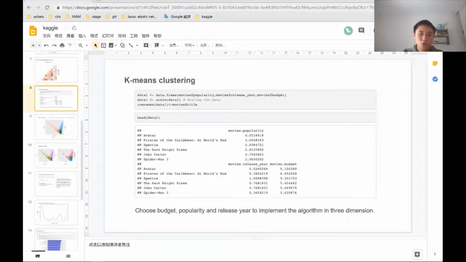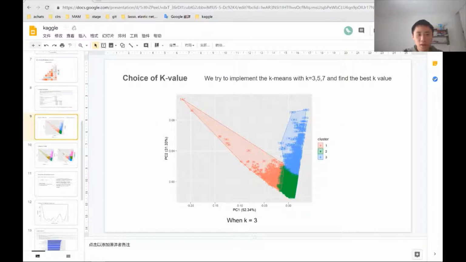And then let me introduce the k-means clustering. K-means clustering is one of the most commonly used unsupervised algorithms for partitioning a given data set into a set of k groups. Since we have the data of movies, we have to use an unsupervised algorithm to classify them. Here we've used the popularity, year, and the budget, and here is the data we used.